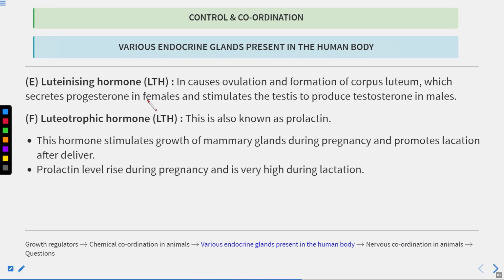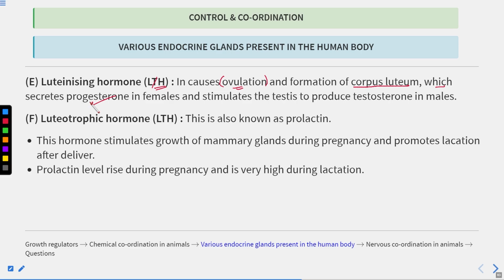The next one is the luteinizing hormone. All right, it causes ovulation and formation of the corpus luteum. Okay, what are the functions? It causes ovulation, this is the function, and also helps in the formation of the corpus luteum, which secretes progesterone.